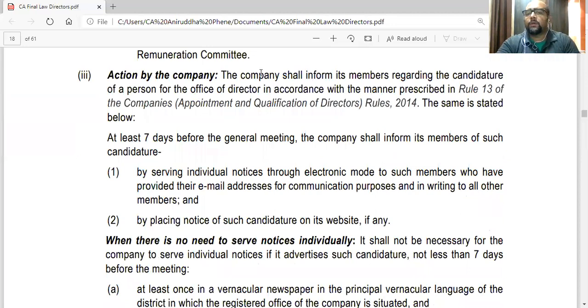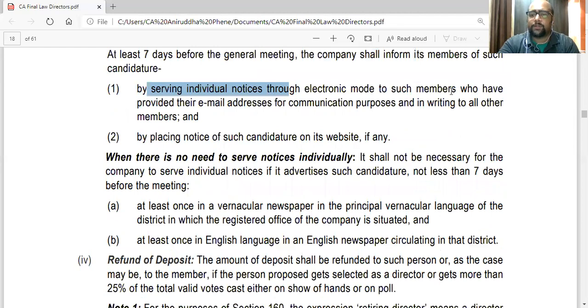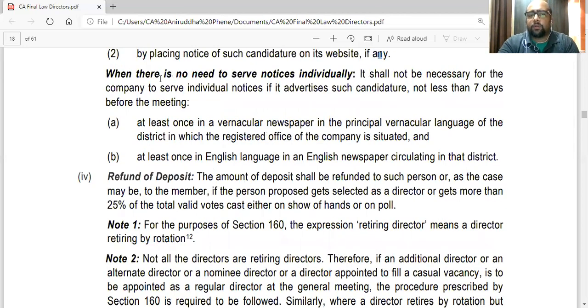Now, action by company. As soon as the notice is received, the company shall inform its members regarding the candidature of a person for the office of director in accordance with the rules. At least 7 days before the meeting, the company shall inform its members of such candidature by serving individual notices through electronic mode to such members who have provided email addresses for communication purposes and in writing to all other members. By placing notice on their website also, if any. They are saying there is no need to serve notice individually if it advertises such candidature not less than 7 days before the meeting.